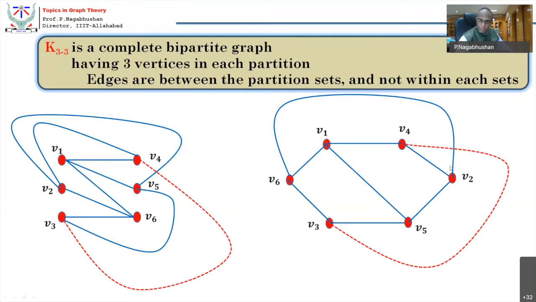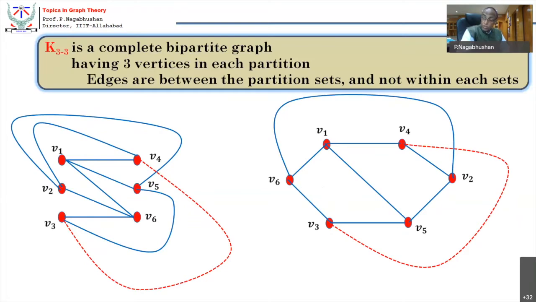How many edges are there? 9 edges here. In K5, how many edges were there? 10 edges. Therefore, K5 is the first non-planarity with the minimum number of vertices, whereas K33 is the first non-planarity with the minimum number of edges. As few as 9 edges make it non-planar, and as few as 5 vertices in K5 make that non-planar.